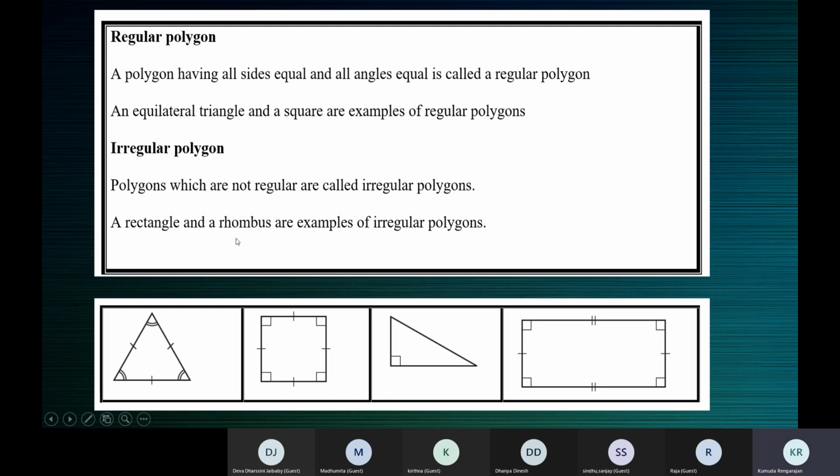You see a rhombus here. A rhombus is a polygon in which all sides are equal, but all the angles are not equal. Only opposite angles will be equal in a rhombus. So we'll understand the properties of special quadrilaterals in the next chapter.